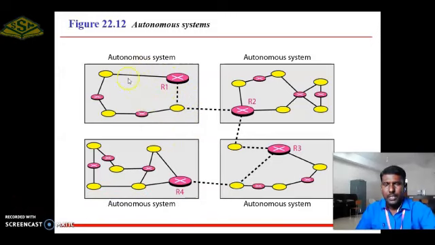From this autonomous system, each node directly transfers the data independently. It is called intra-domain. Inter-domain means one autonomous system connected to another autonomous system.